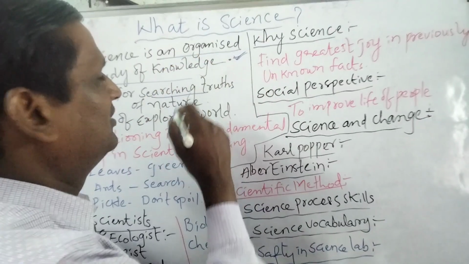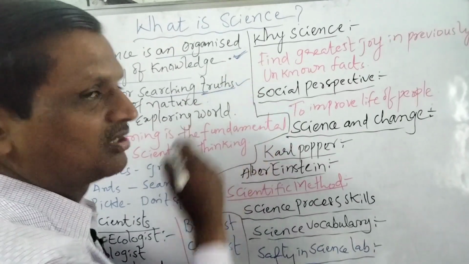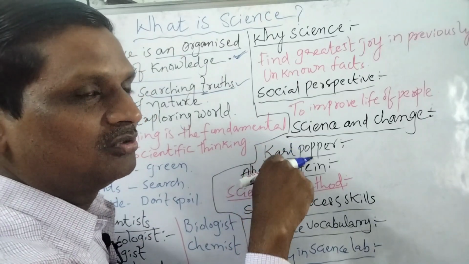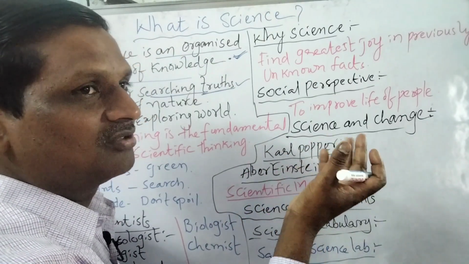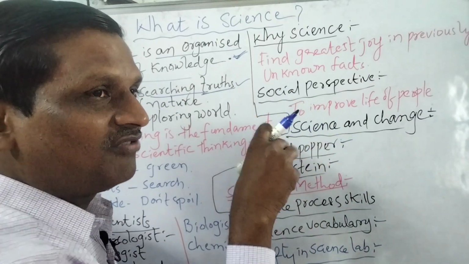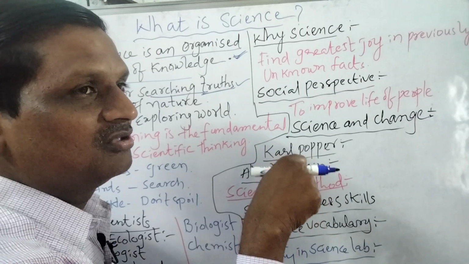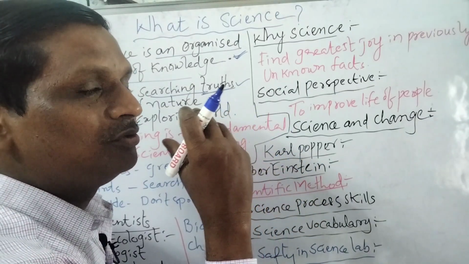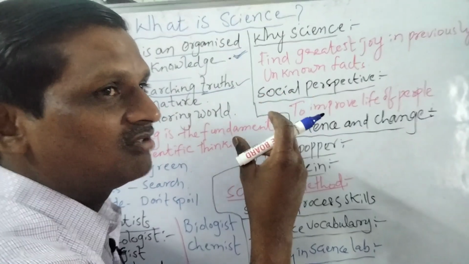And science is one of the tools for searching for the truths in nature. So it is a tool. Suppose if you want to loosen a screw, we can use a tester or screwdriver, so that we can find out what is happening inside when we remove the screw. So it is done with the screwdriver.